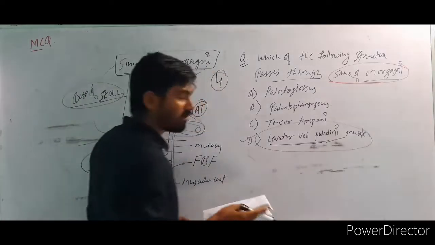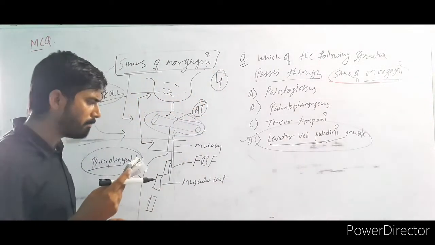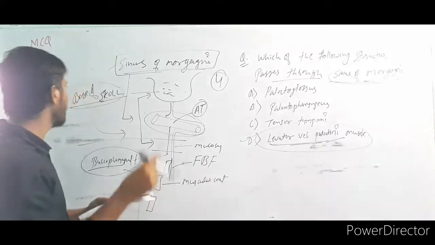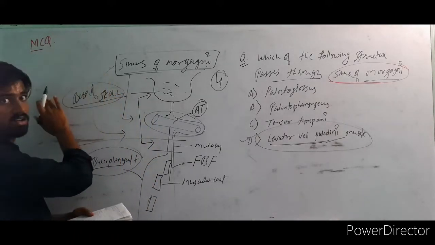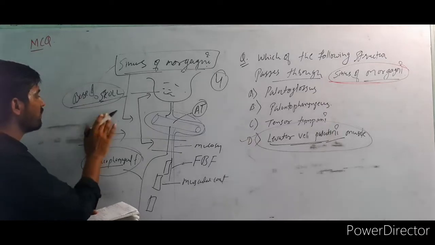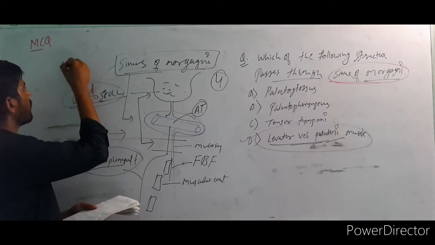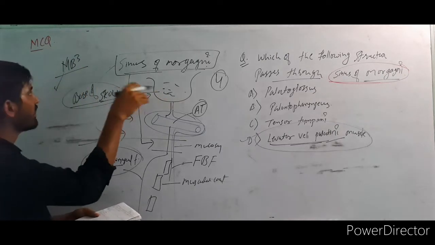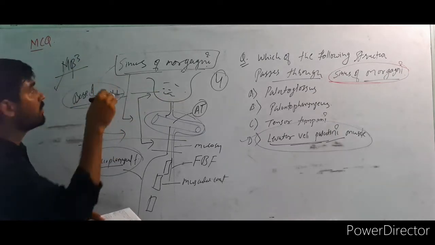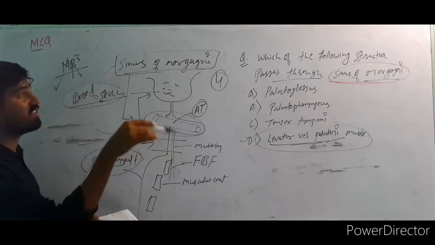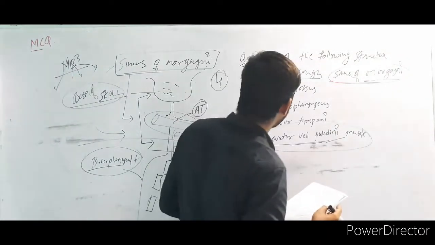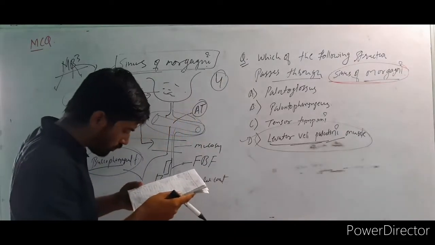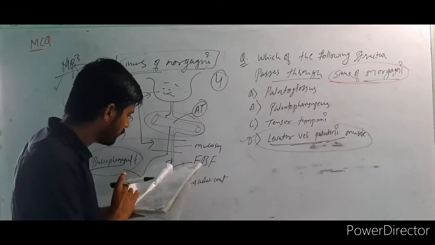So why am I discussing the parotid duct? Because the parotid duct also pierces some structures. What is the formula for that? MB cube. M is the mucous membrane inside, and B means buccal pad of fat. Again B means buccopharyngeal fascia. Again B means buccinator muscle. So these are all the questions.